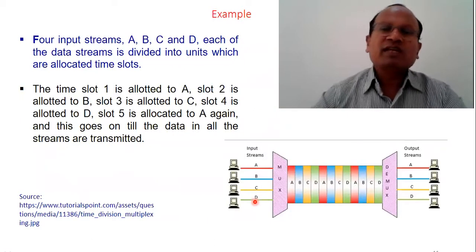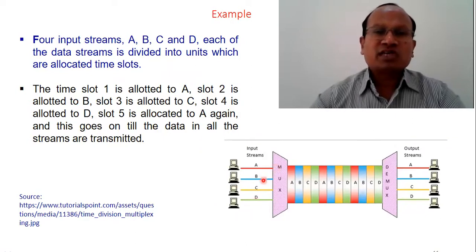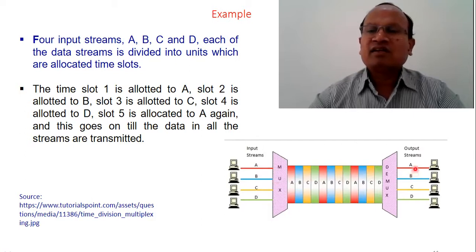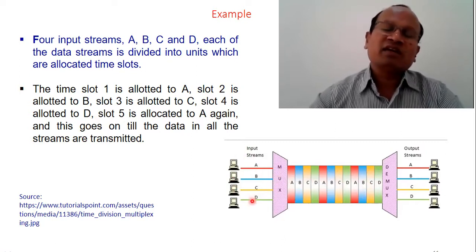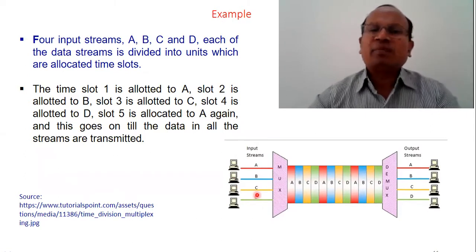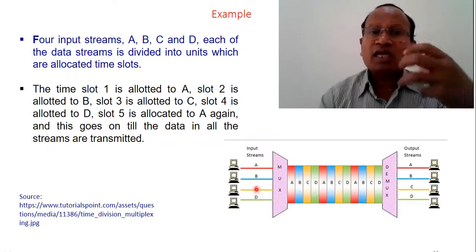So this is how TDM works. You can see here the input streams, there are four streams, A, B, C, D, and this is the receiving end, DMUX, and this is the transmitting end. So you can see A, B, C, D, A, B, C, D, A, B, C, D, like that they're all going. And as I have told you, it depends on whether it is synchronous or asynchronous. These message slots will vary depending on the availability of units in each stream.